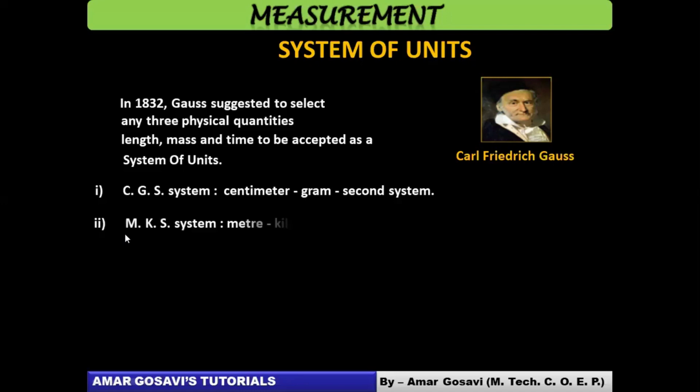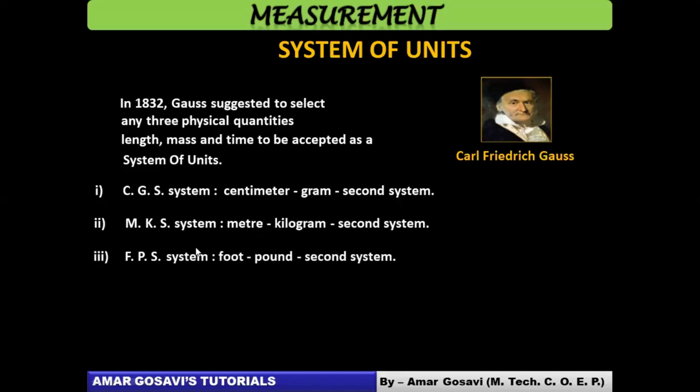Let's talk about the second type. The second type we call the MKS system. M stands for meter, K stands for kilogram, and S stands for second. Now when I say that, it means length would be measured in meter, mass would be measured in kilogram, and time would be measured in second. So this system is named the MKS system. Earlier, Americans followed the MKS system basically. MKS and CGS.